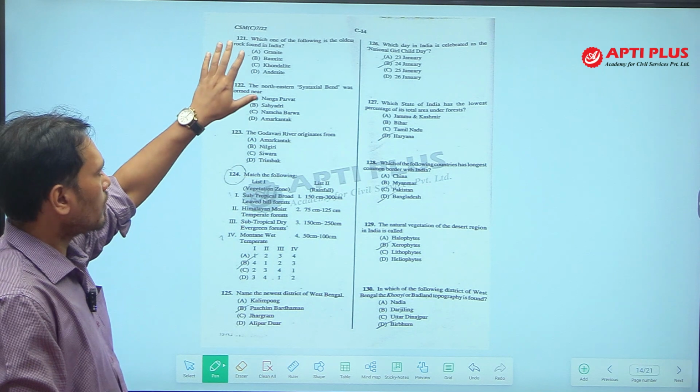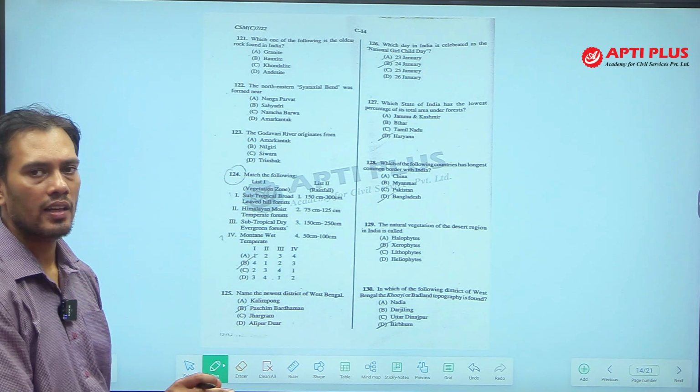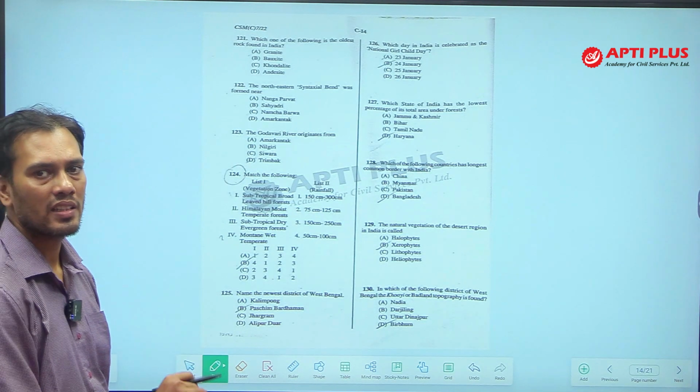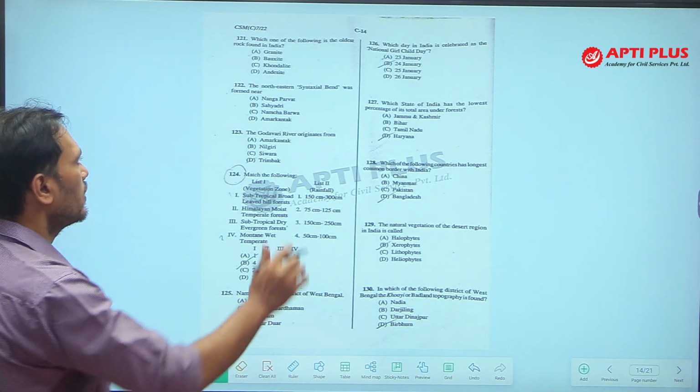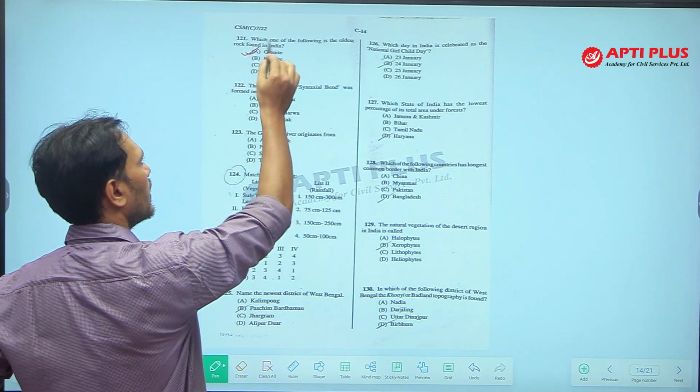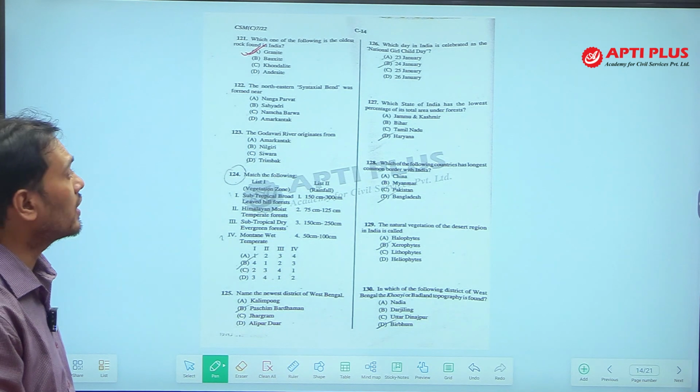In the Archean layer, mostly granite, gneiss and schist types of rocks were found. So the answer would be: Archean is the oldest layer, and the Archean layer consists of granite type of rock. So, the answer is granite.